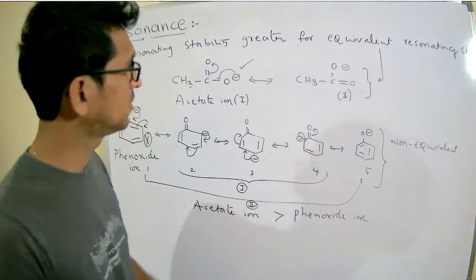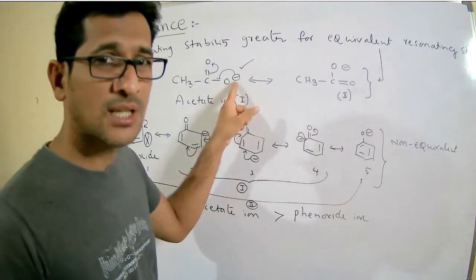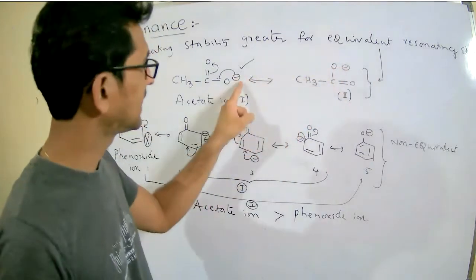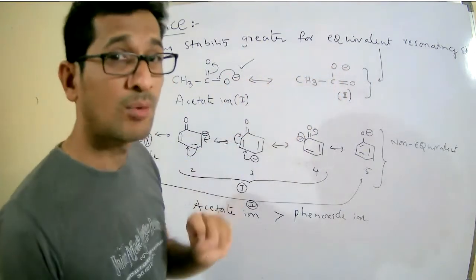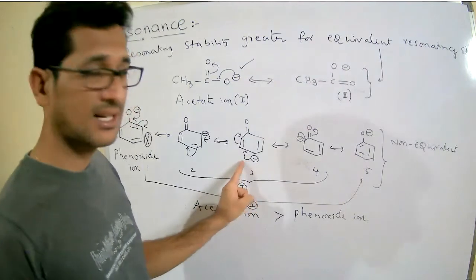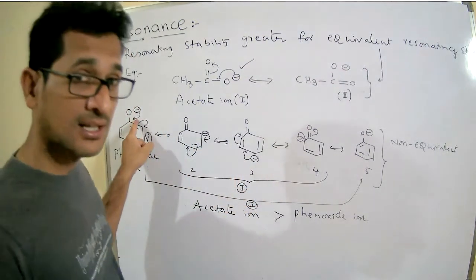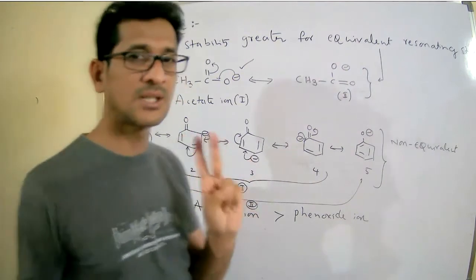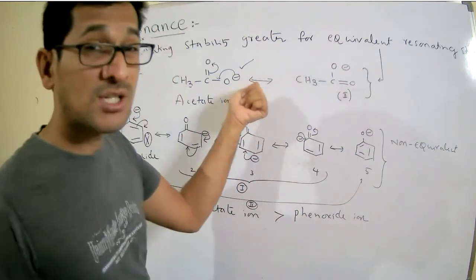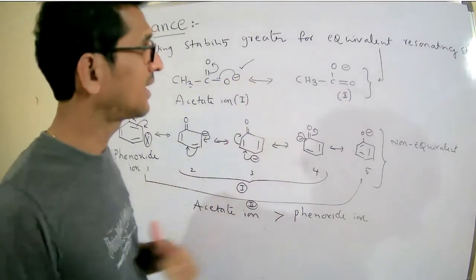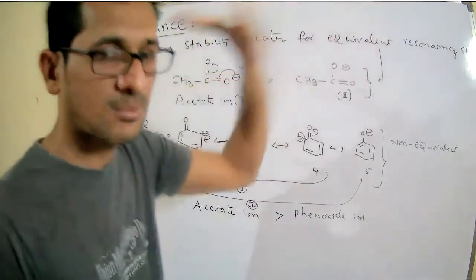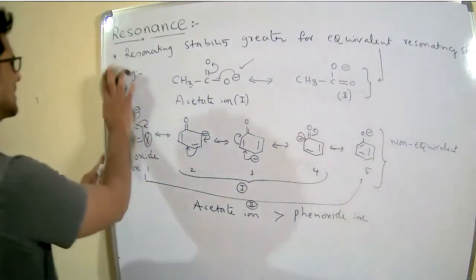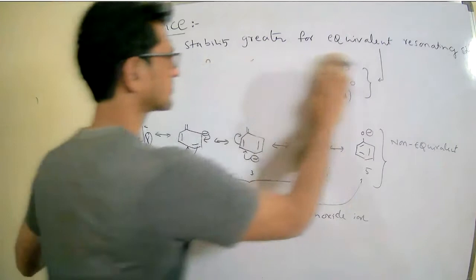Reason number two: here, the negative charge is always present on the more electronegative atom, but in the phenoxide ion, sometimes the negative charge is present on the oxygen, sometimes on the less electronegative carbon. So these are the two reasons for the greater stability of the carboxylate ion. So here, this is the point. Always more equivalent is the more stable. Next point.